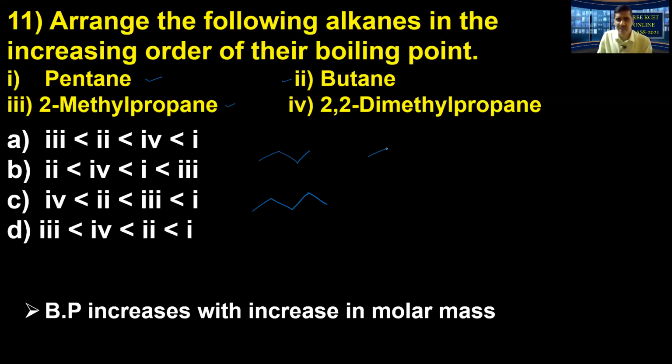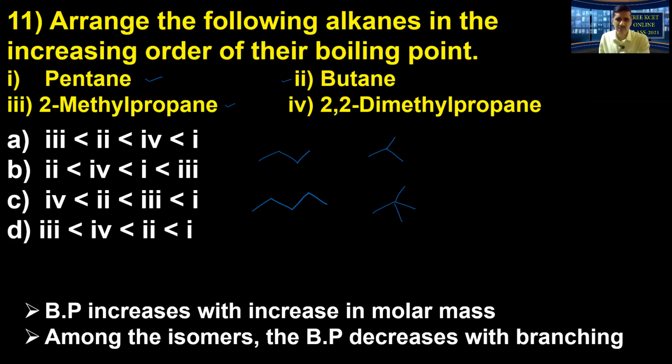Another one is 2-methyl propane. This is isobutane. 2,2-dimethyl propane, look at this. This is neopentane. Let us remember one more point: as far as the branched isomers are concerned, what happens?